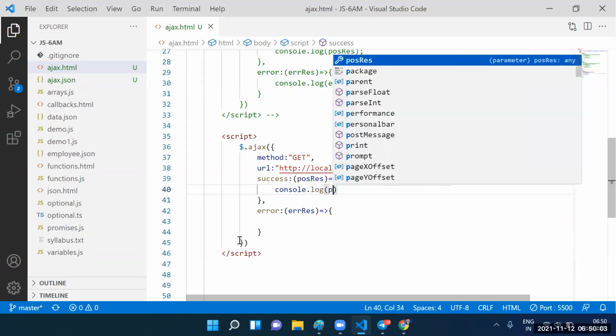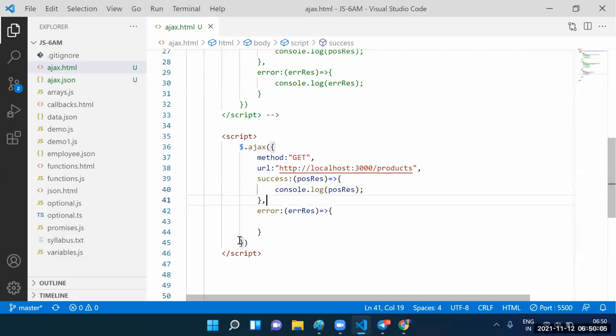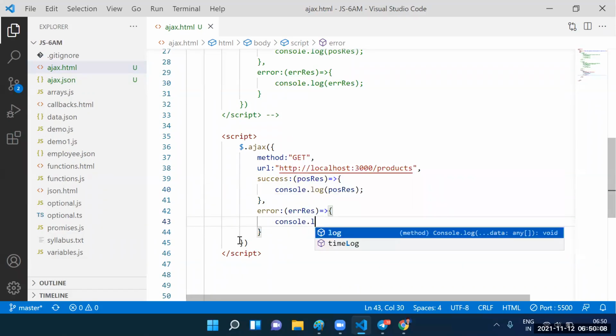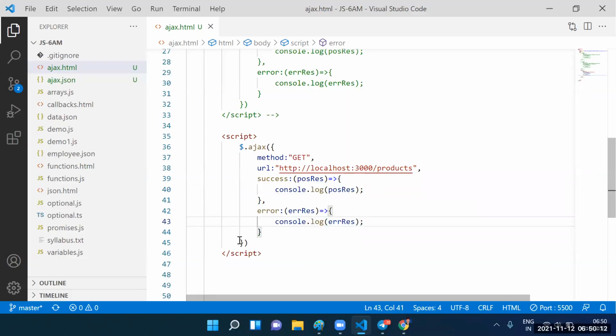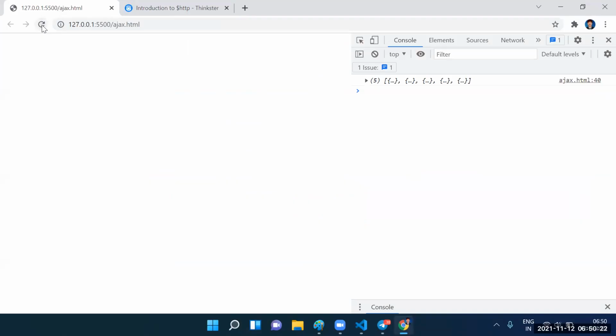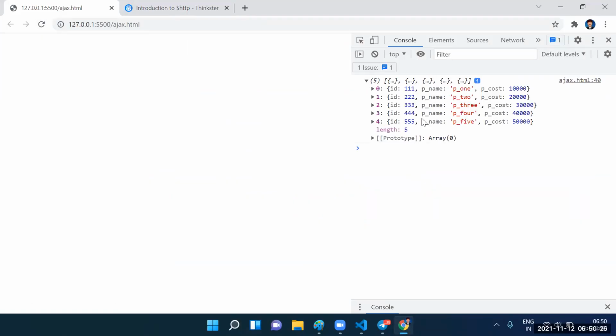Console.log of the positive response. Console.log of which response? The error response. Guys, this URL is representing what? The JSON server URL. How many products are you getting? Five products. These products are coming from the JSON server. I think you deployed one file to the JSON server.